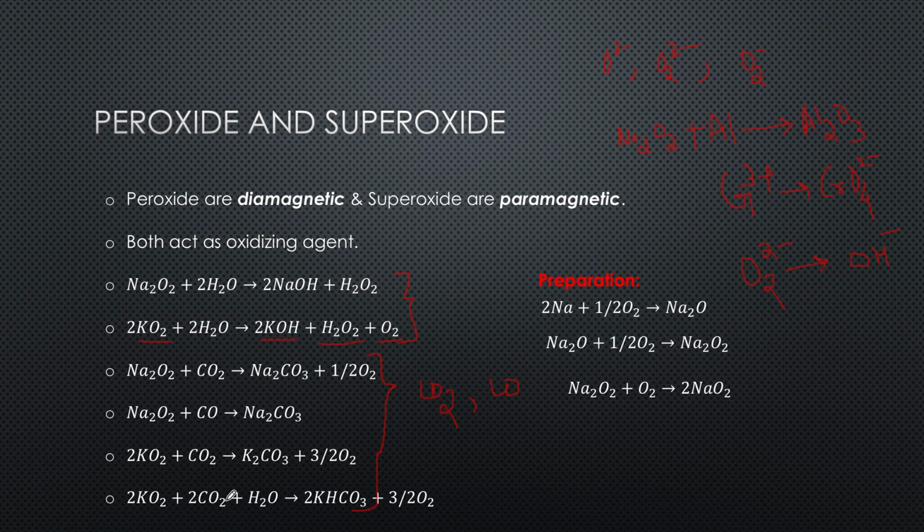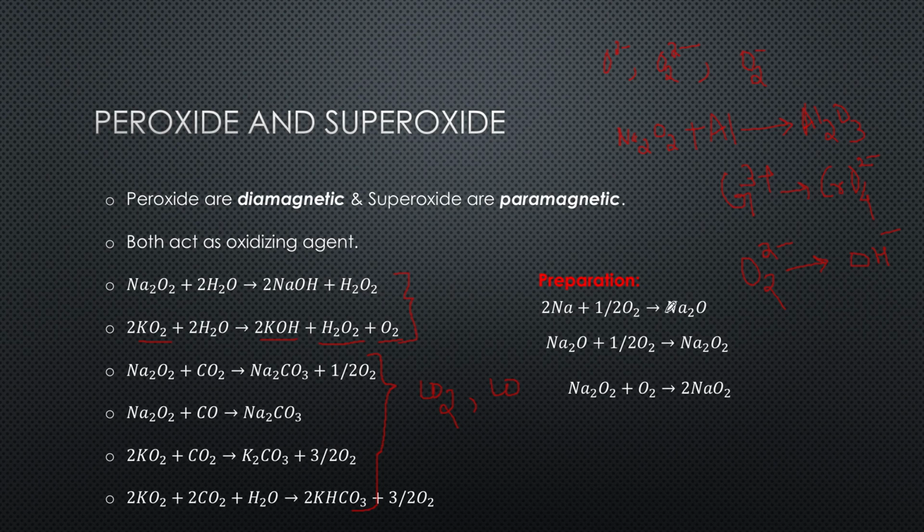Even under excess carbon dioxide, it absorbs the excess and gets converted to bicarbonate and releases oxygen in a slightly larger amount than peroxides. So these have good application in not only removing greenhouse gases but also producing oxygen to make it suitable for life support systems.